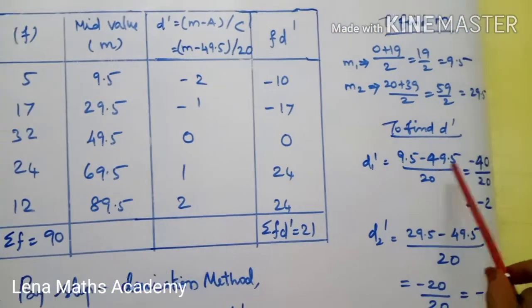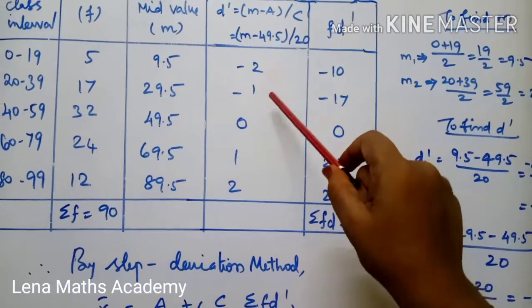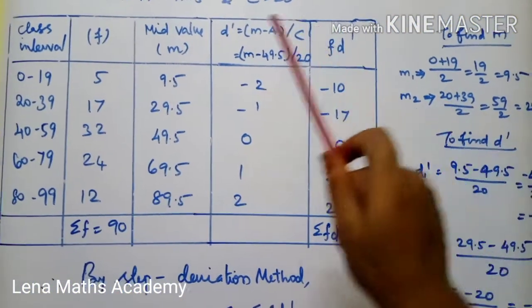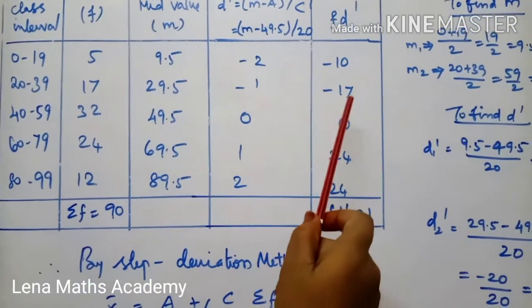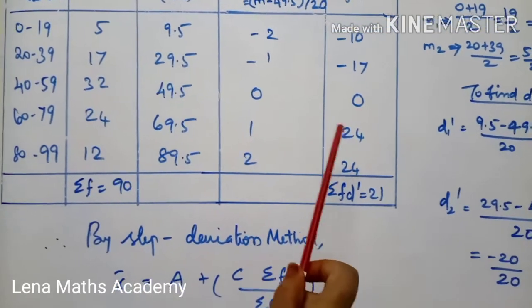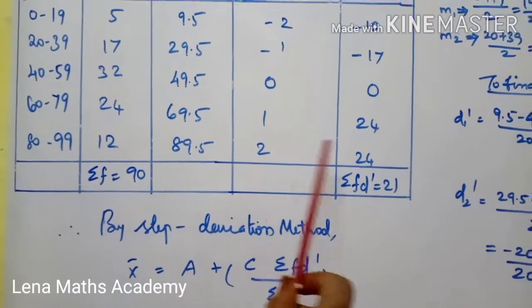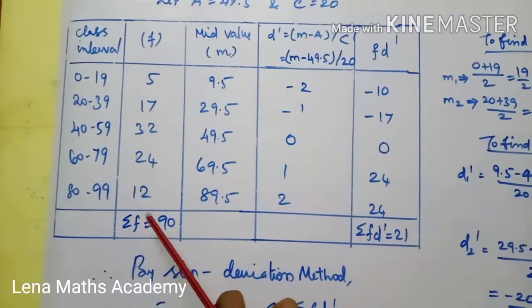So first value, 9.5 minus 49.5 divided by 20, minus 2. Similarly minus 1, 0, 1, 2. f d dash: 5 into minus 2 is minus 10, 17 into minus 1 is minus 17, 32 into 0 is 0, 24 into 1 is 24, 12 into 2 is 24. So summation of f d dash is 21, summation of f is 90.